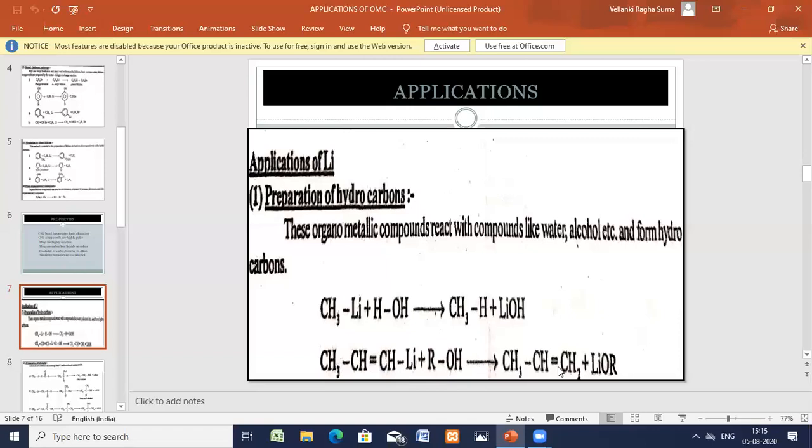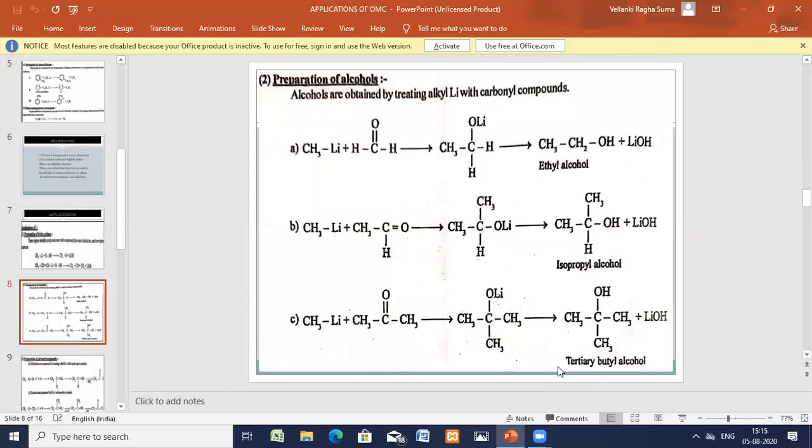Now, using alkyl lithium compounds, we are able to prepare hydrocarbons. Similarly, we can prepare alcohols, carbonyl compounds, esters, acids. So different types of compounds can be prepared using the alkyl lithium compounds.